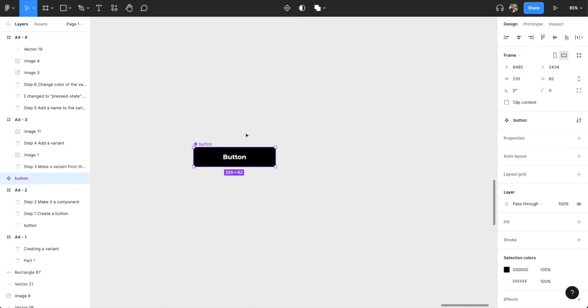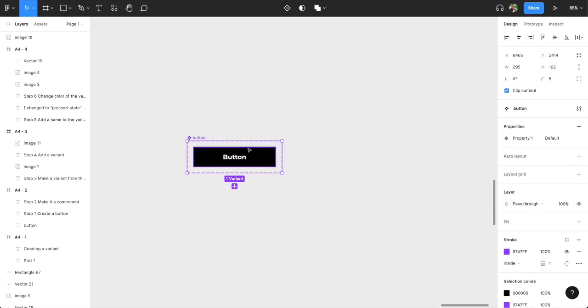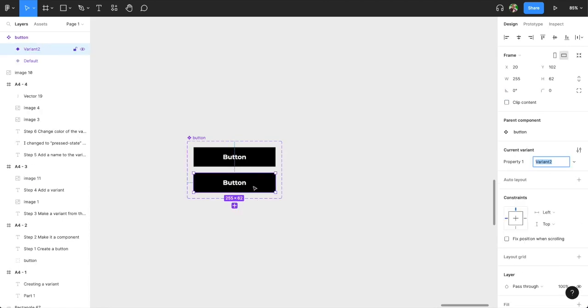After creating the component, you can create a variant from the properties. After creating the variant, you can add another variant, which is going to be the effect when it's pressed. So I'm going to call this one default state,